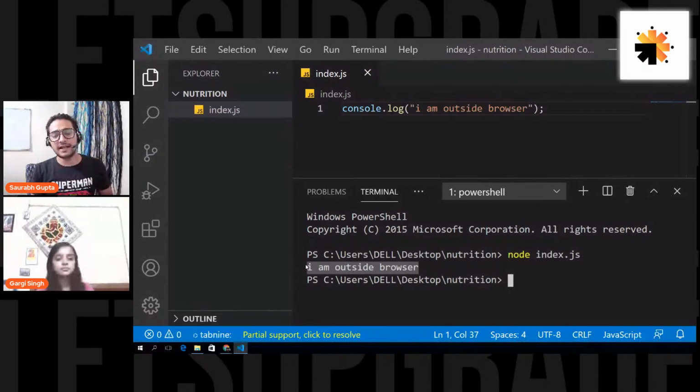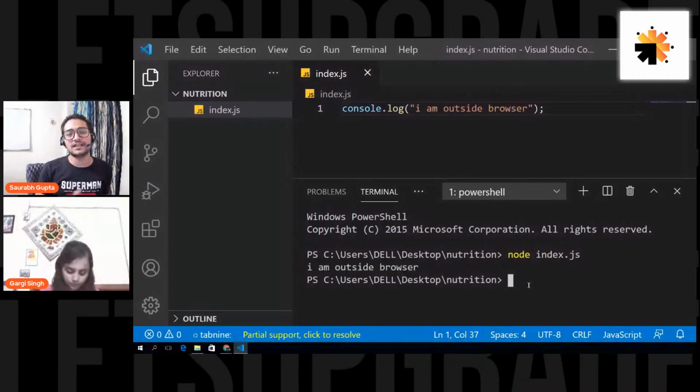Let's move ahead. We need a third-party Node.js package in our application if we want to start creating APIs. It will help us create an API in its simplest form. The package name is Express.